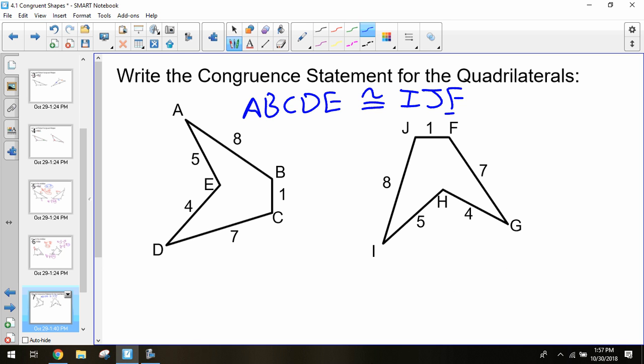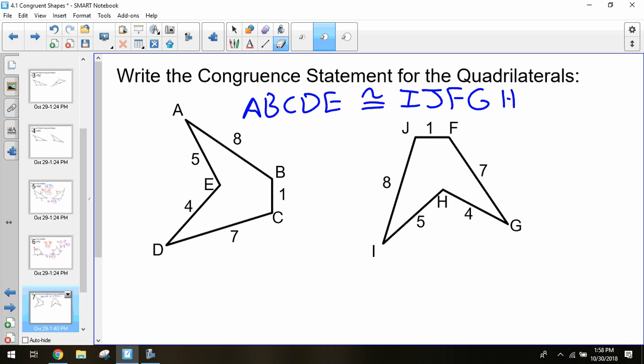So we have JF, and then we can keep going around, and eventually we should end up back at our start. So we went from BC to CD, which takes us to FG, H, and then we're back to I. I know some people like to write I on the end as well, having that letter on both sides so that it sort of connects to itself. You don't have to put the letter on the end. It doesn't matter. But that would be your congruent statement. A, B, C, D is congruent to I, J, F, G, H. I feel like I'm just spitting letters out now, vomiting up letters.